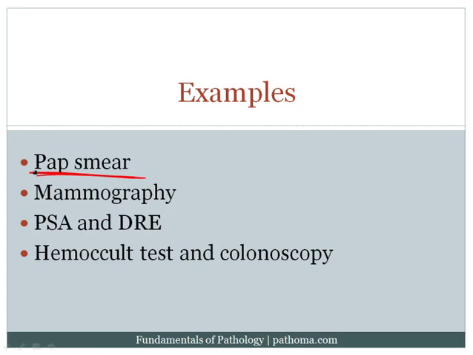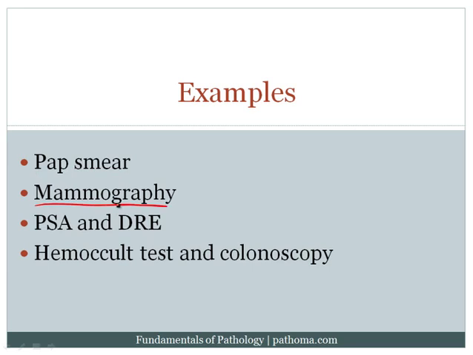The goal of the pap smear is to pick up cervical intraepithelial neoplasia, whether it be CIN1, CIN2, or CIN3. And the idea here is that if we pick up CIN before it becomes carcinoma, we will have eliminated the possibility of carcinoma developing by removing the dysplastic cells. All right, so that's the goal of the pap smear.